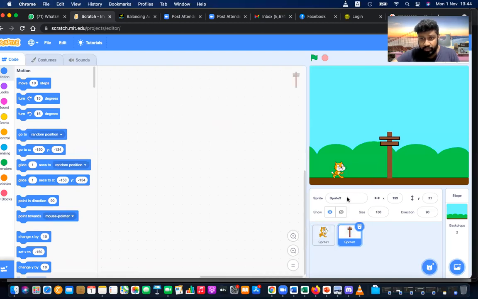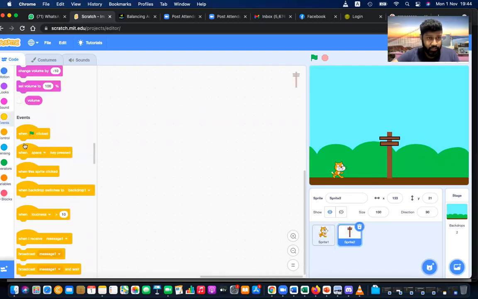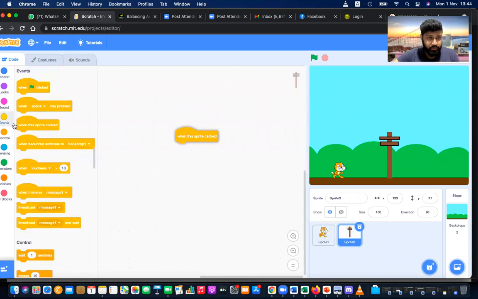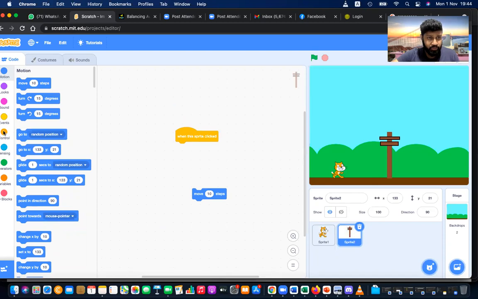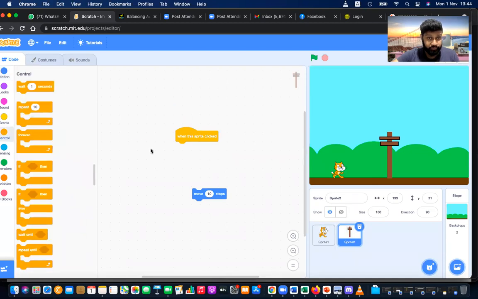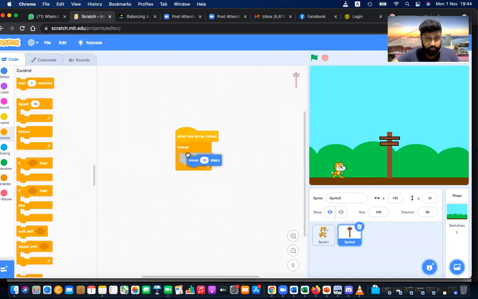I need to move the tower when I press the space key. In motion, I need to move the tower. Actually, that should happen forever. Need to move by minus 8 steps.